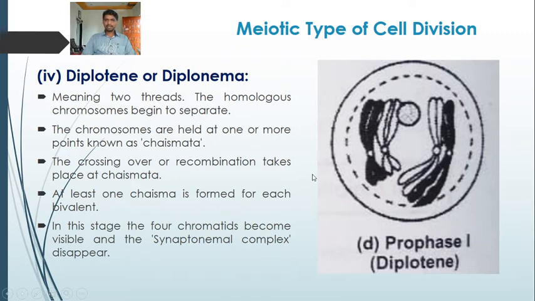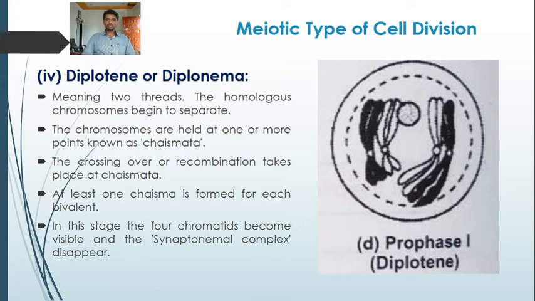So these bivalents possess four chromatids. Okay, these are paired chromosomes. So one chiasma is formed for each bivalent. In this stage, four chromatids become visible and the synaptonemal complex disappears. So this is the diplotene, meaning two threads. These two threads are of the homologous chromosomes.